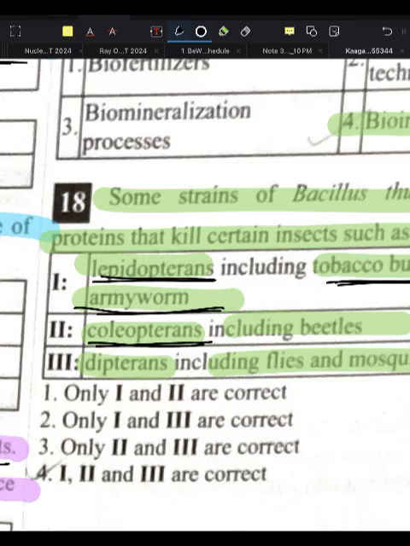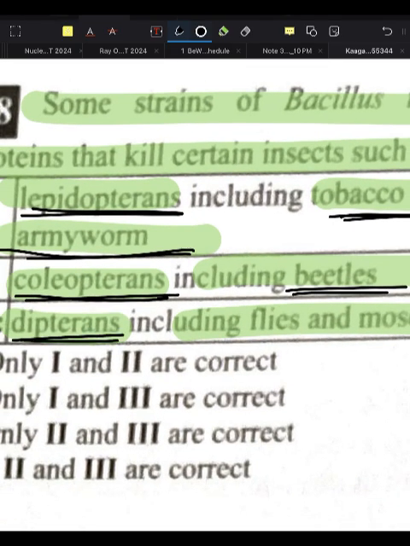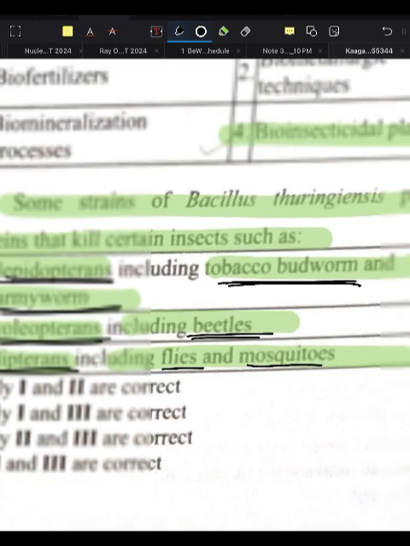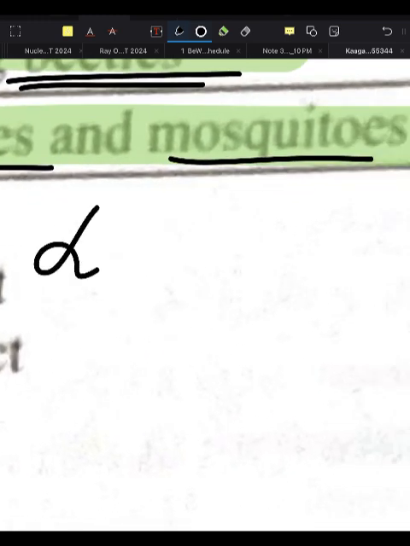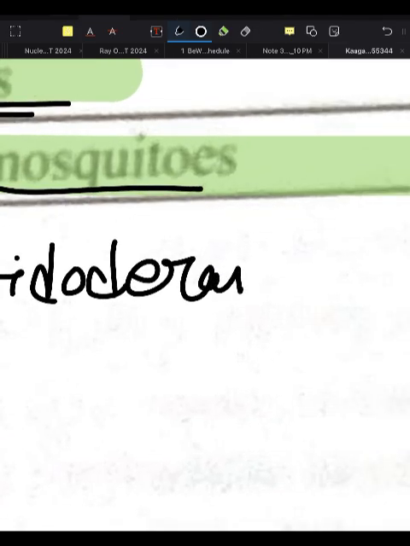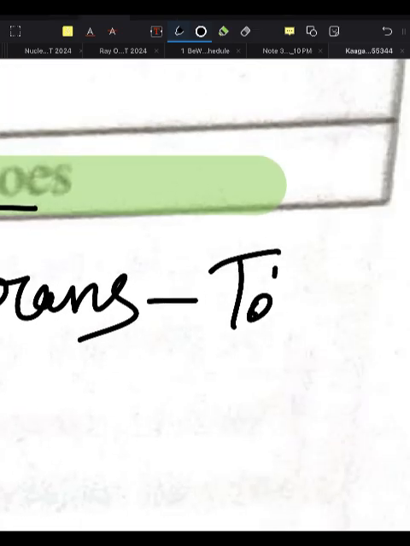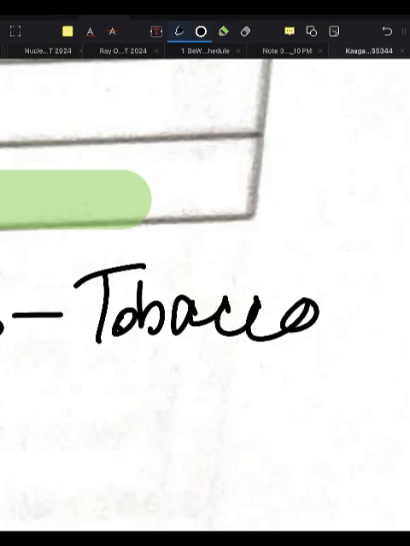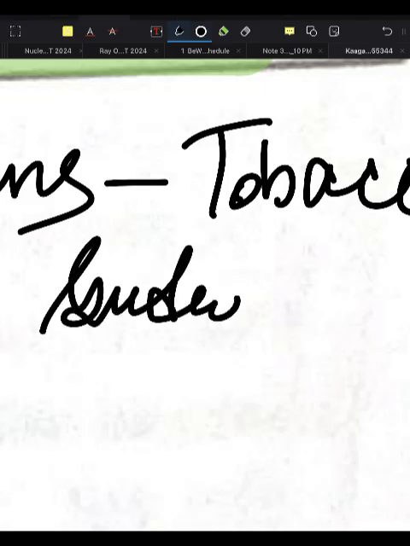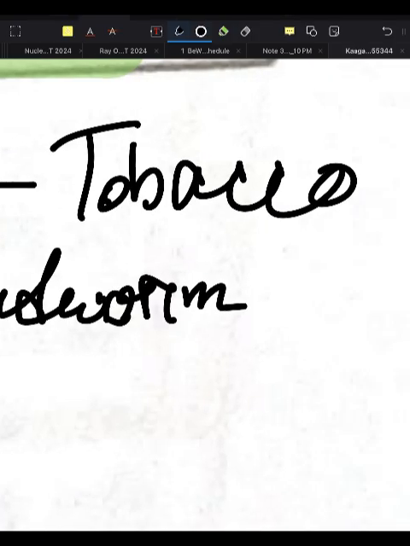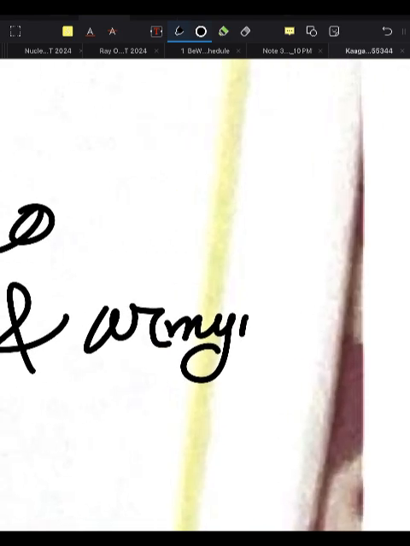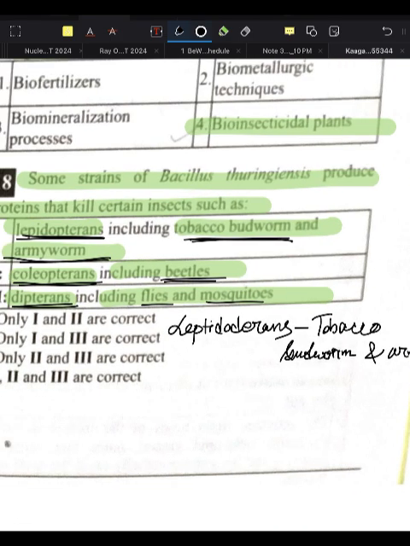Next, Coleopterans will be beetle, and Dipterans will be flies and mosquitoes. So Lepidopterans will be tobacco budworm and armyworm. Please manage with my handwriting.